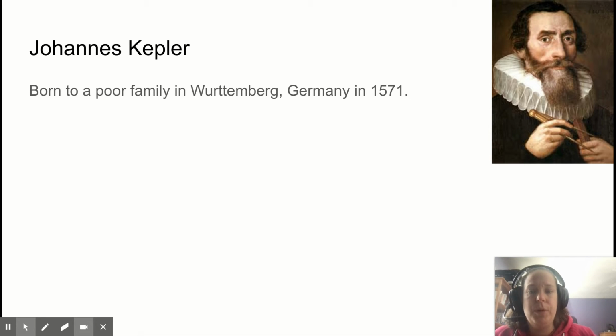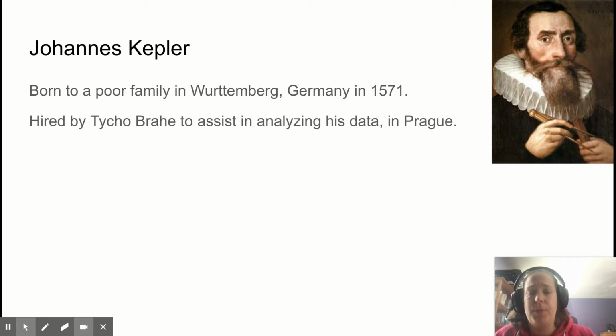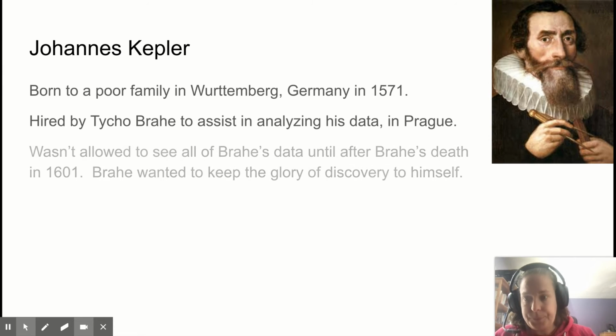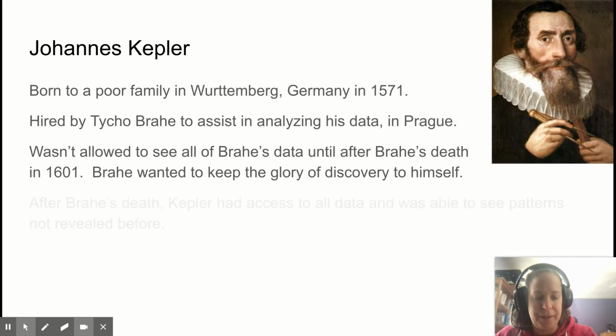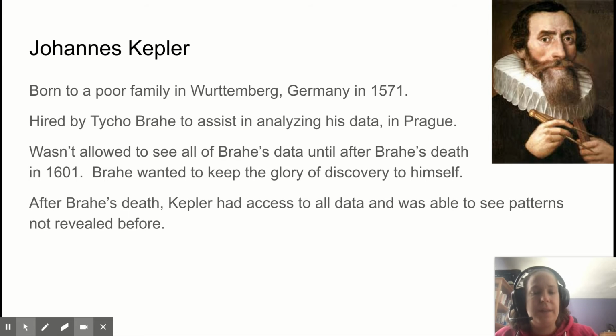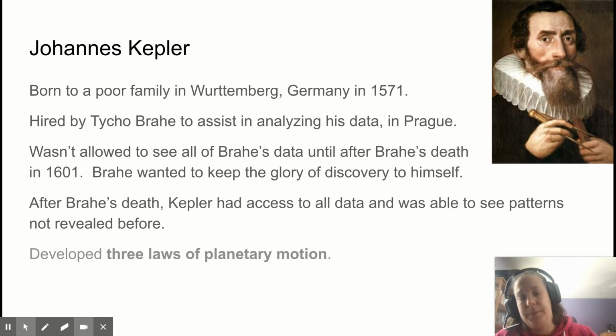Kepler was born to a poor family in Württemberg, Germany in 1571. He was hired by Brahe to assist in analyzing his data, and they worked in Prague. Brahe wouldn't share all of his data until after he died, because Brahe wanted to develop a new model on his own. He just needed Kepler's help to do it, but he wanted to take all the credit. So after Brahe's death, Kepler was able to access all of the data and was able to see patterns that hadn't been revealed to him before in the data.